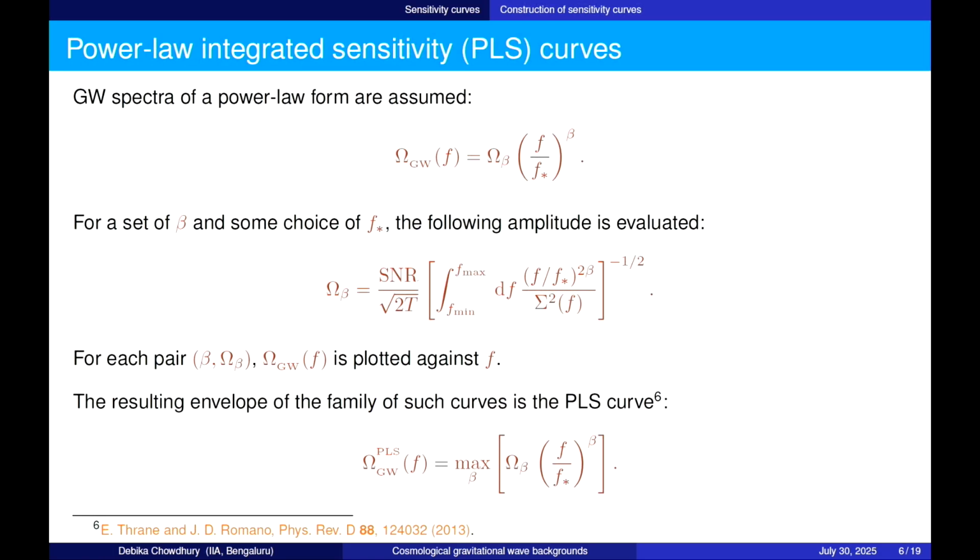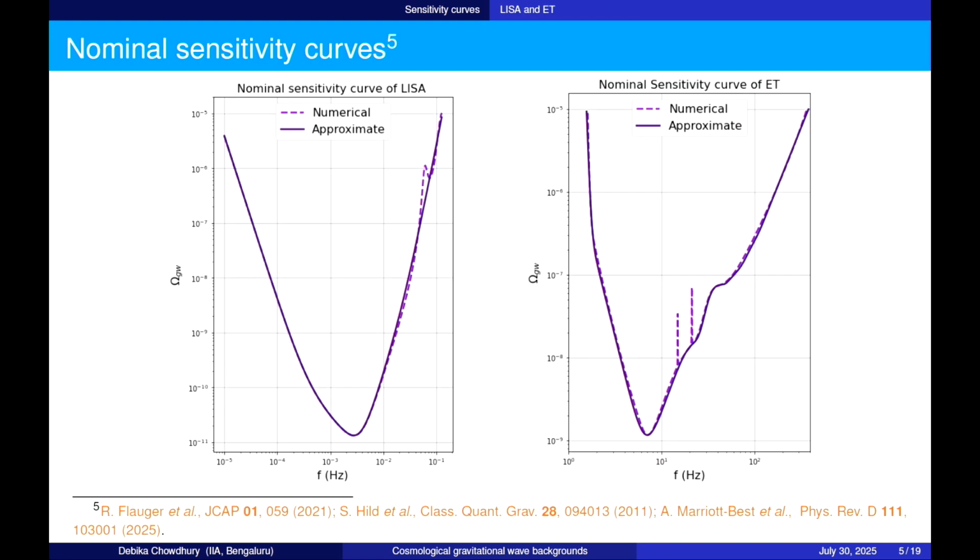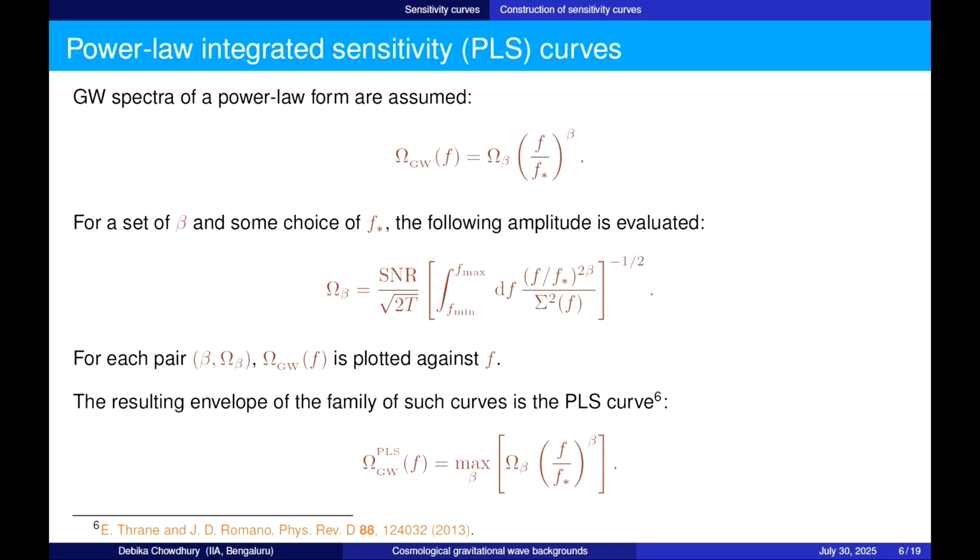So now let me introduce a quantity that you might already be familiar with, but I will talk about it because this will become important in the later part of the talk. These are known as power law integrated sensitivity curves. Since we have a stochastic signal which varies over a wide range of frequencies, we can take advantage of this broadband nature of the signal and add to the total signal to noise ratio. So what you saw just before arises from the intrinsic properties of the particular detector. But if we also add information about the signal that we are expecting to detect, what we end up with are these integrated sensitivity curves.